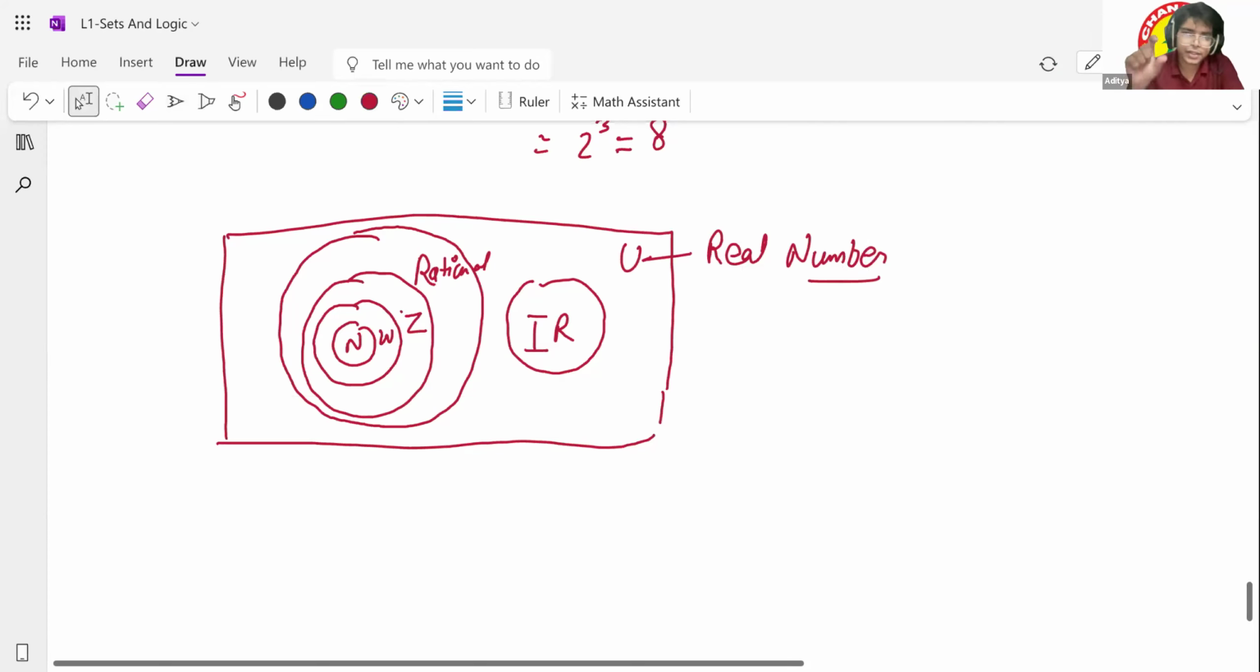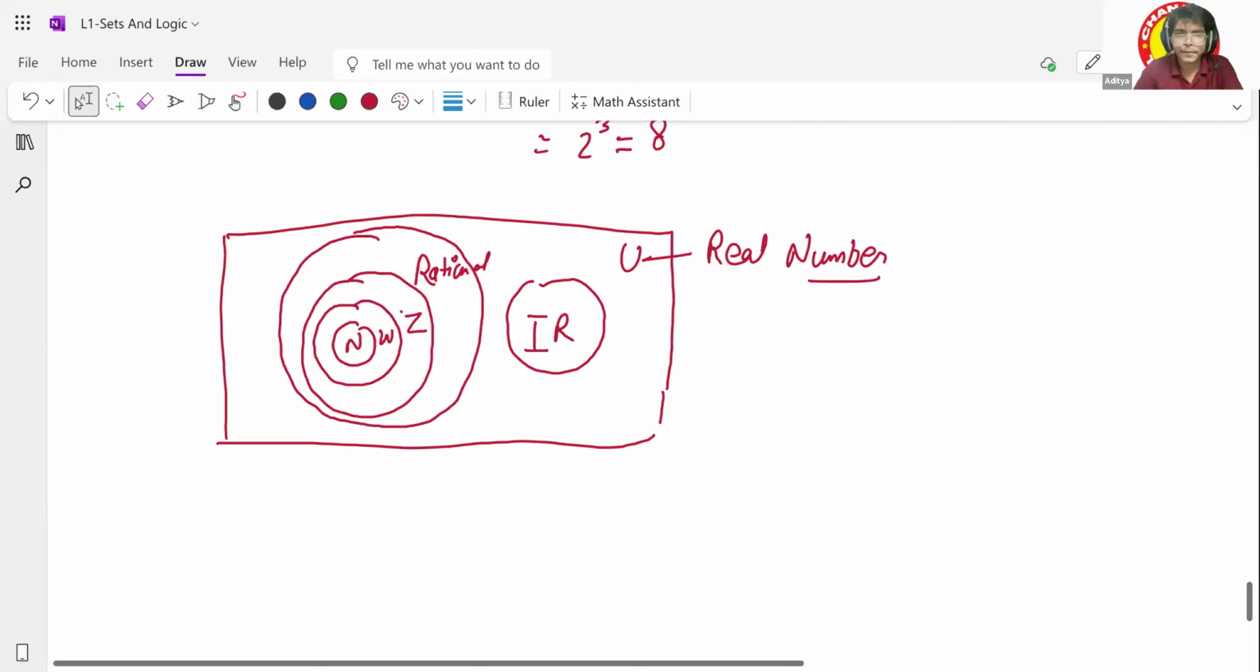So I can say universal. Your universal set is what? Real numbers. In this universal set, you have two different sets. One is irrational numbers, another is rational numbers. In rational numbers, you have different sets, for example integers, whole numbers. Clear? Sir, I have one more doubt.